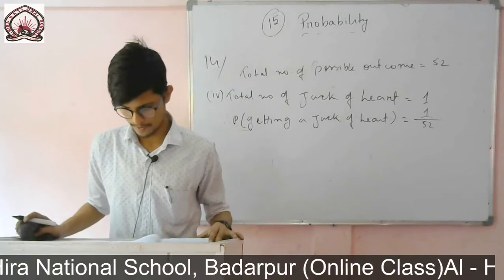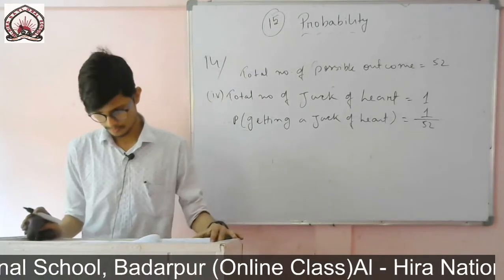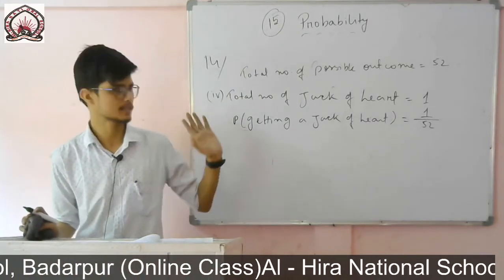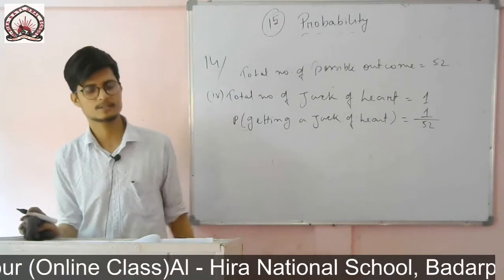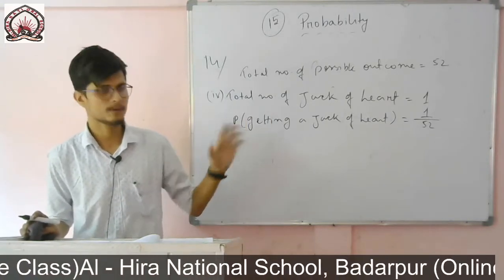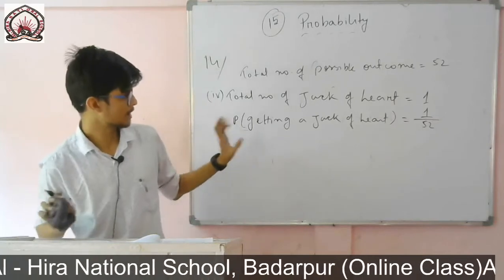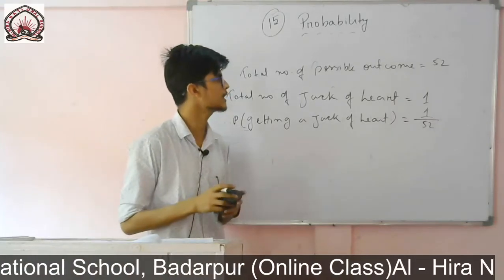Then Roman number 5, a spade. There are 13 spade cards. Earlier I have shown there are 13 spade cards. So our favorable outcome will be 13, and total possible outcome will be 52.